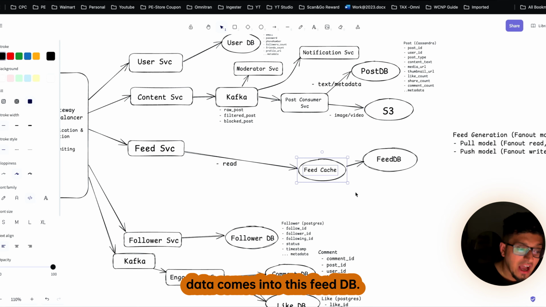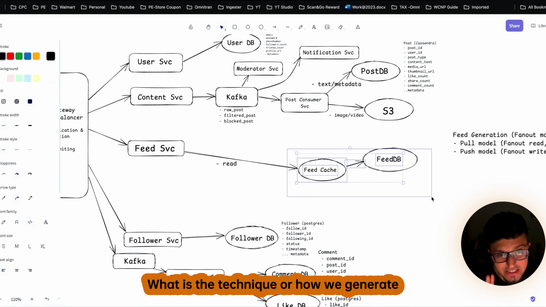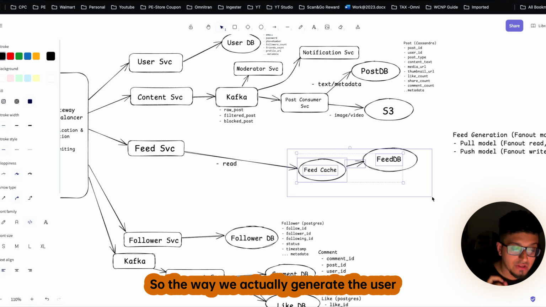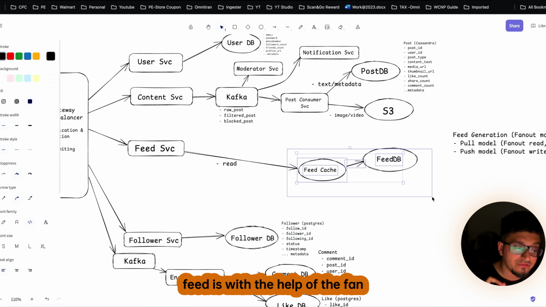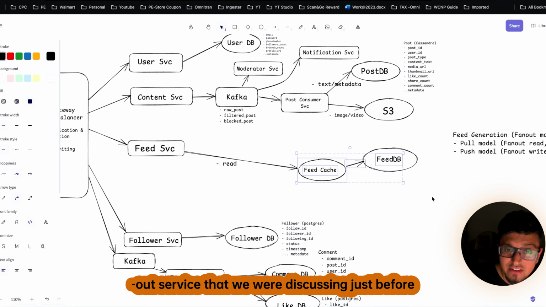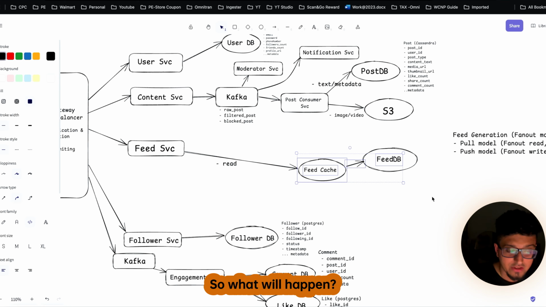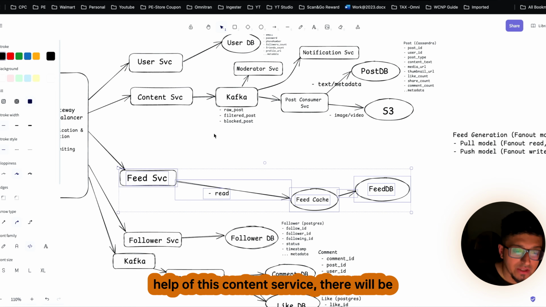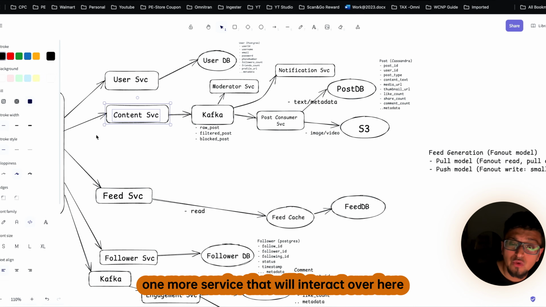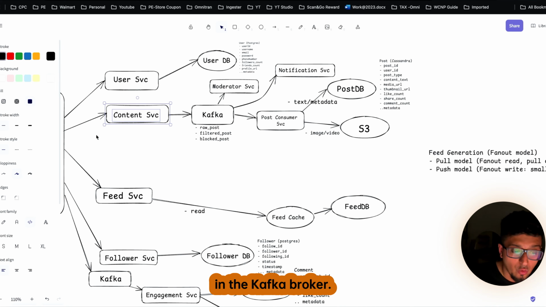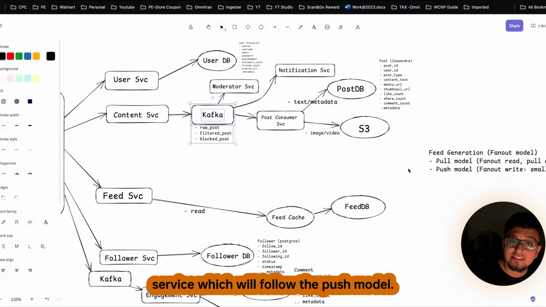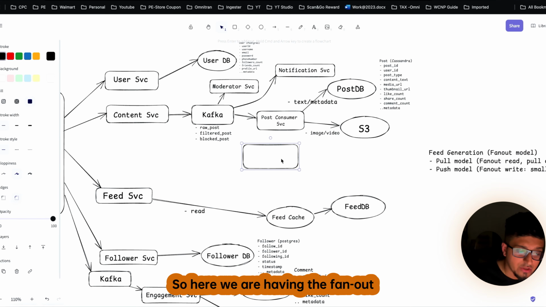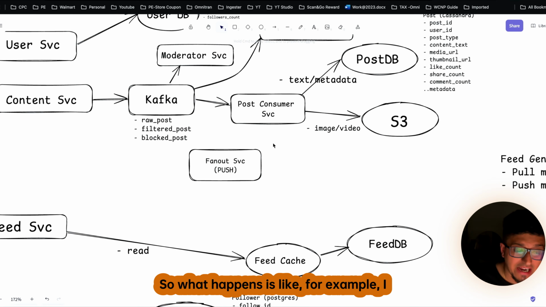Now the main thing is how the data comes into this feed DB. What is the technique, or how do we generate the feed for the user? The way we generate the user feed is with the help of the Fanout service that we were discussing just before this. Once the user posts something with the help of this content service, there will be one more service that will interact over here with the Kafka broker, and that is nothing but this Fanout service, which will follow the push model. So let me just introduce this service. Here we have the Fanout service.